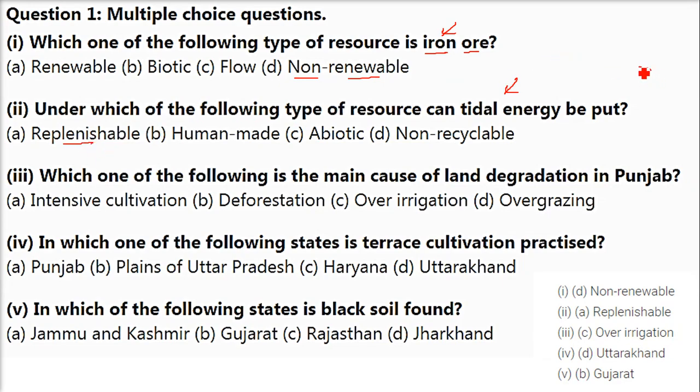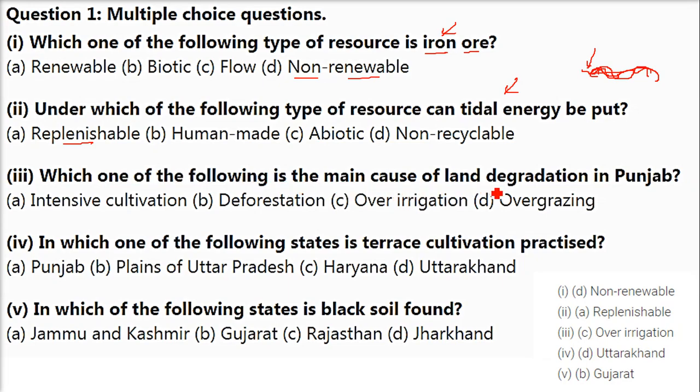replenishable. Means if the tides are coming, you use it, the tide will go back and they will come again. Because of the movement of the moon, these waves come, and this is called the tides. So replenishable is the answer.